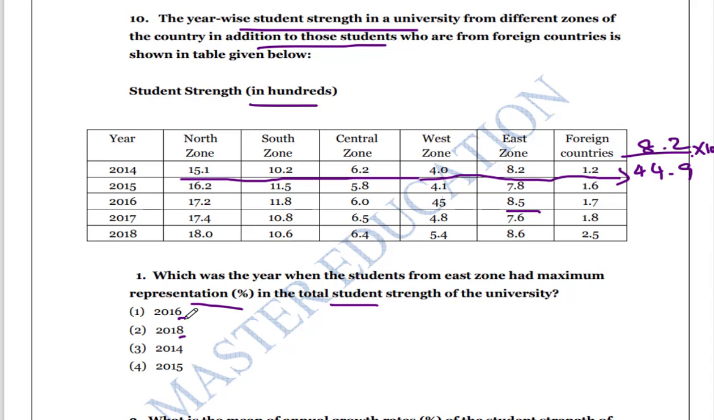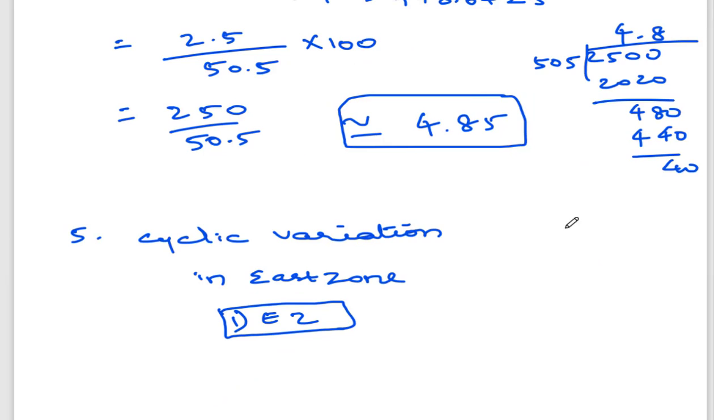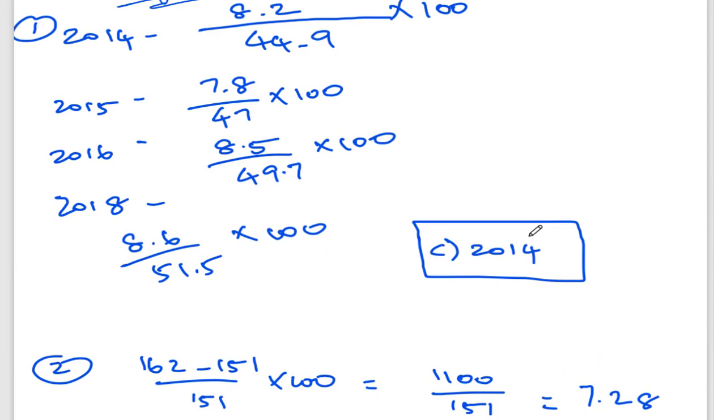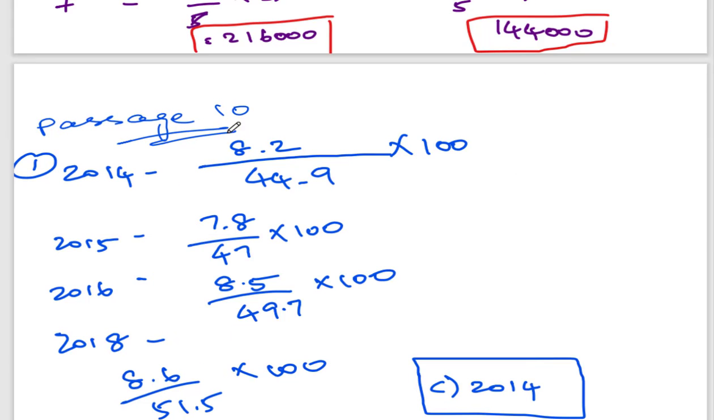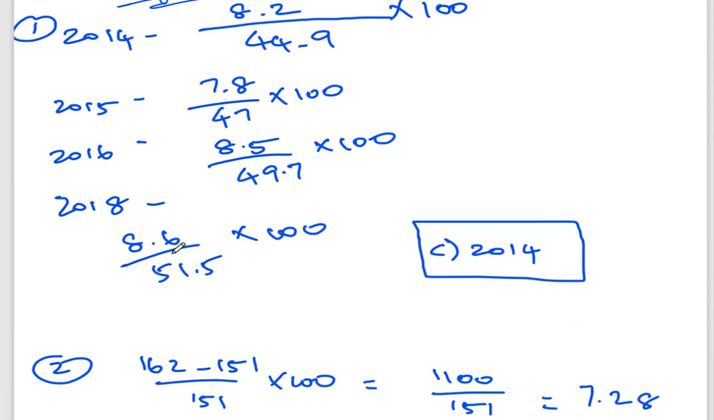So they are asking about 2014, 2015 and 2016, and 2018 we can identify. We can remove 2017. So 8.2 divided by 44.9 into 100 in 2014. And then in 2015, 7.8 divided by 47 into 100. And in 2016, 8.5 divided by 49.7 into 100. And in 2018, that is 8.6 into 151.5.